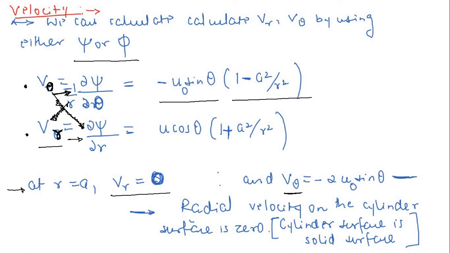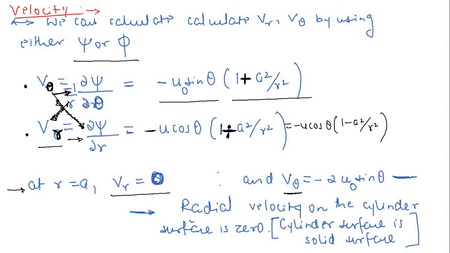Let me not get stuck in this. You can very easily figure out what is happening. I believe that here it will be minus u naught sin theta, and then I think here it should be 1 plus a square by r square. This is a slight confusion, and here it should be, I think, minus u cos theta 1 minus a square by r square. So just try to figure this out yourself. Okay, so I think this should be minus. Now let me write it down again: minus u cos theta 1 minus a square by r square.